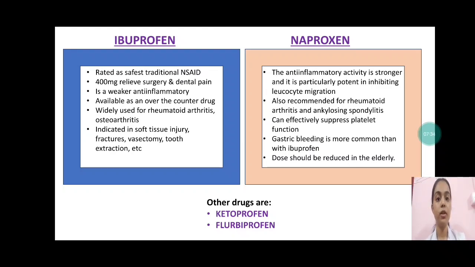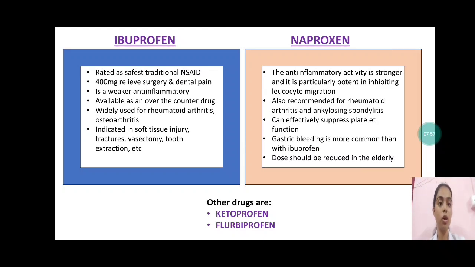So ibuprofen is rated as the safest traditional NSAID. 40 mg relieves surgery and dental pain. It is a weaker anti-inflammatory drug. It is available as an over-the-counter drug, widely used for rheumatoid arthritis and osteoarthritis. It is also indicated in soft tissue injury, fractures, vasectomy, teeth extraction, etc.